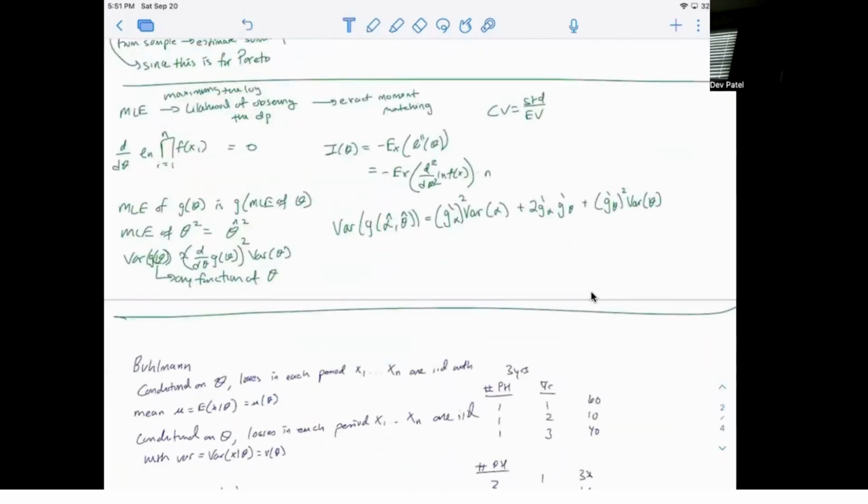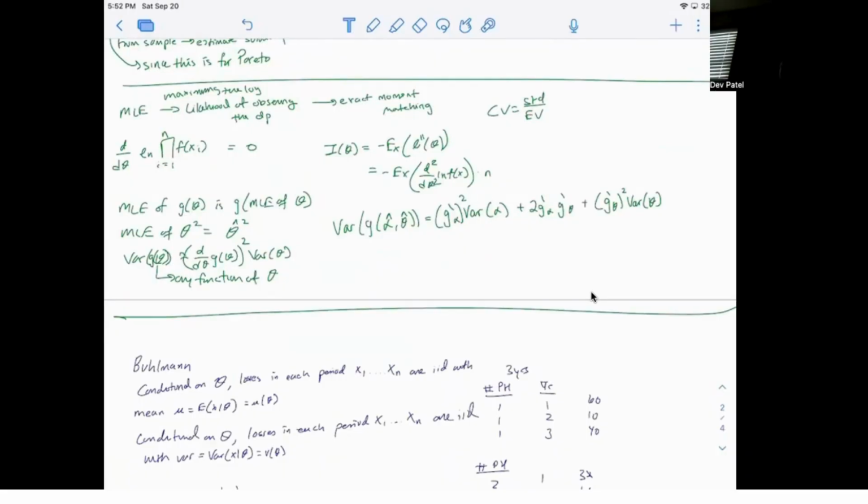So MLE, maximum likelihood estimation. What are we doing? We are maximizing the log likelihood of observing these data points. For what theta value, for what alpha value, does it make the data that we've observed most likely to occur? So you take the product of the data points, take the natural log, take the derivative of that, and set it equal to 0. That is how you maximize the log likelihood.